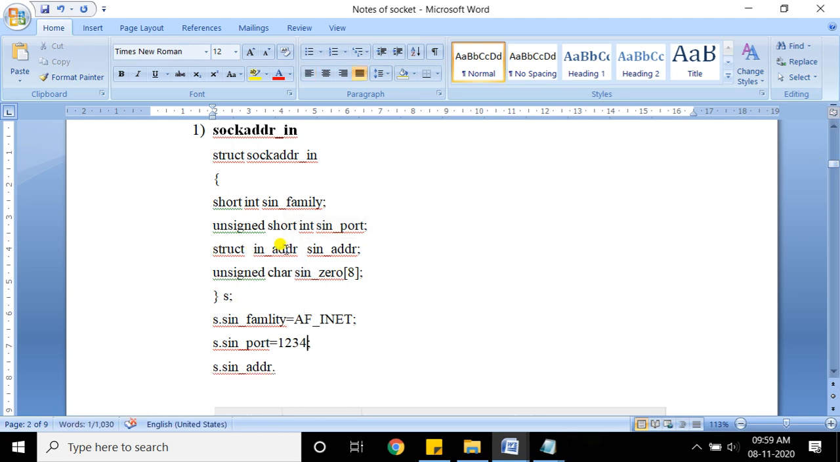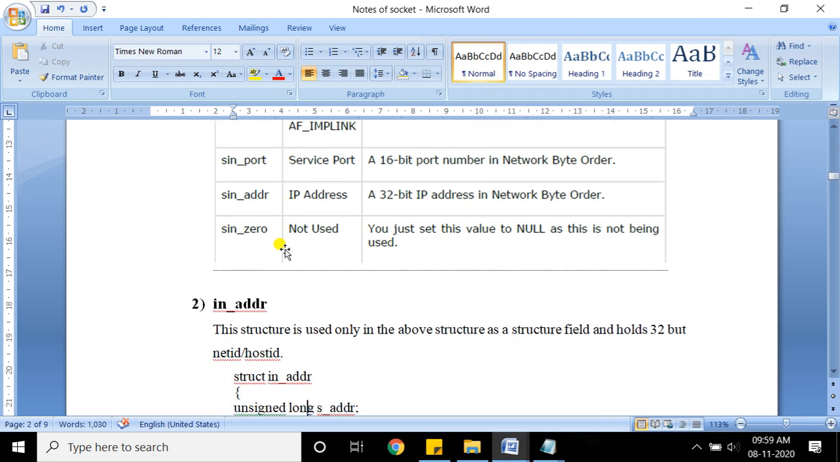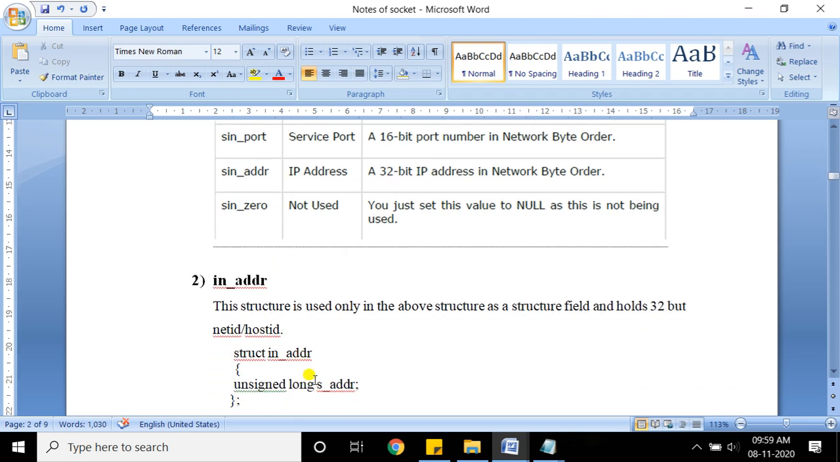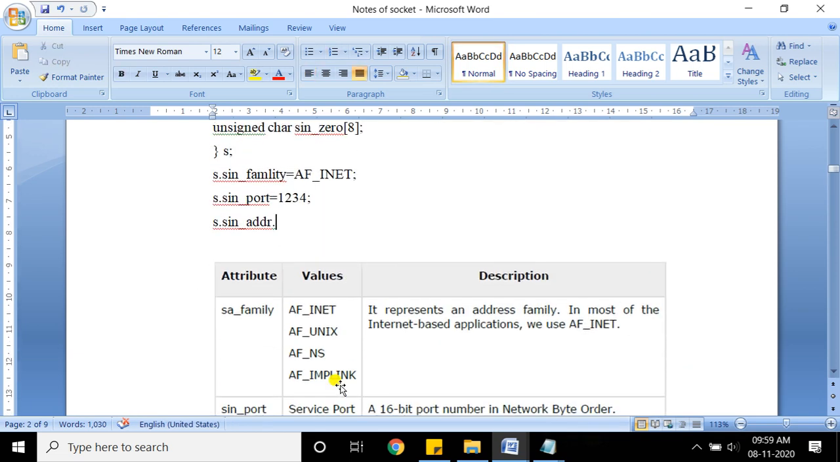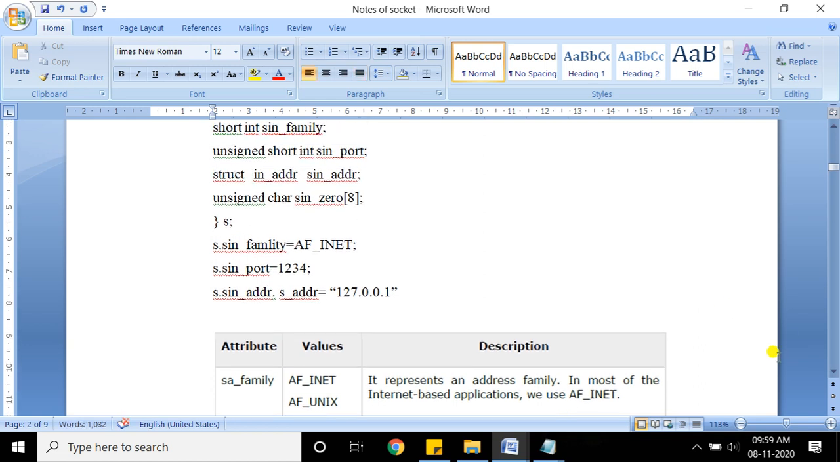So what are the elements of in underscore ADDR? It is s underscore ADDR. This is the element. So if I want to access the element of the inner structure, I need to use the double dot operator, is equal to, then you can write here the IP address. So for example, I can write the IP address 127.0.0.1. Hope you remember, this is one of the special IP addresses which comes under the category of loopback. It is a loopback address.